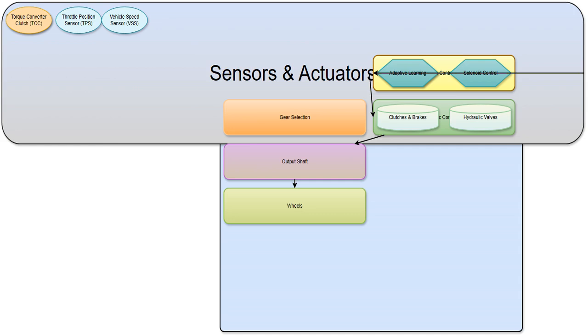Actuators, although not explicitly labeled, are implied and are the components that the ECU controls, like solenoids and valves, to adjust the transmission's behavior. The term actuators refers to components that convert signals into physical actions.